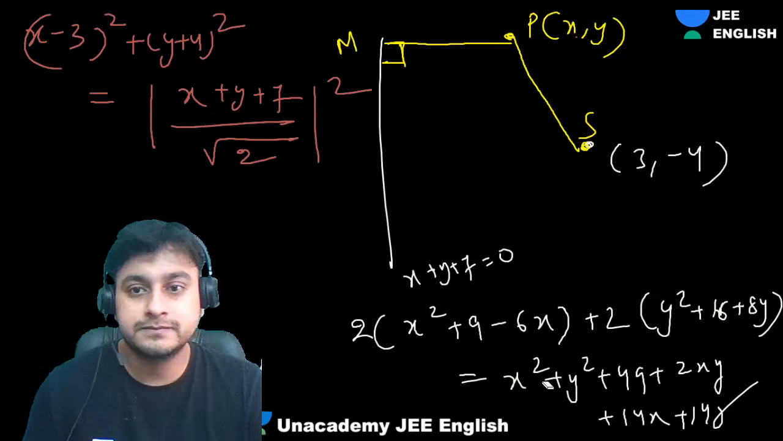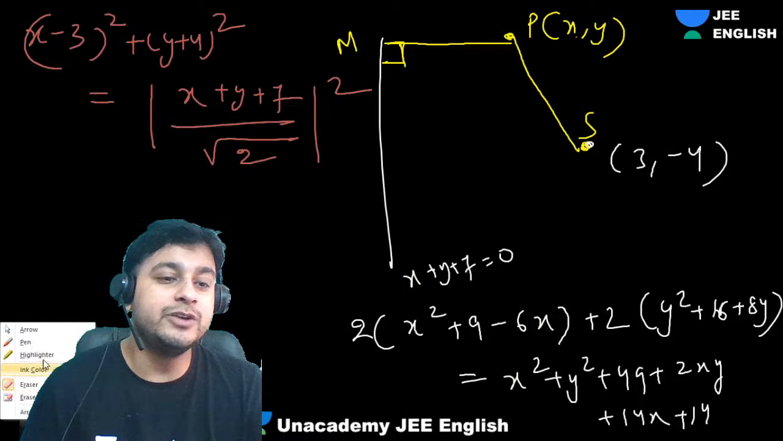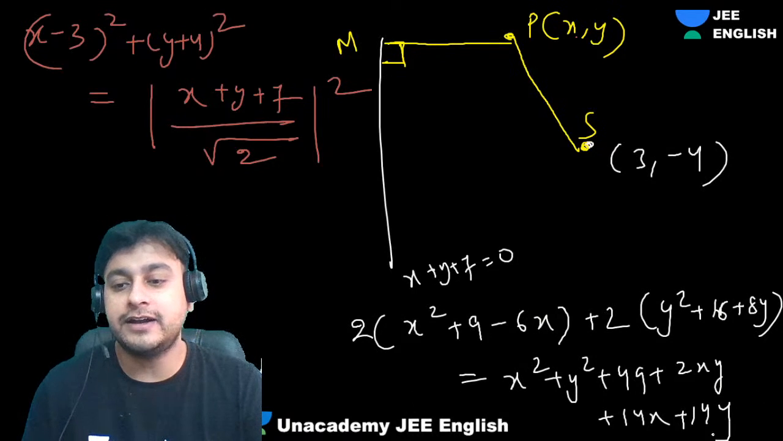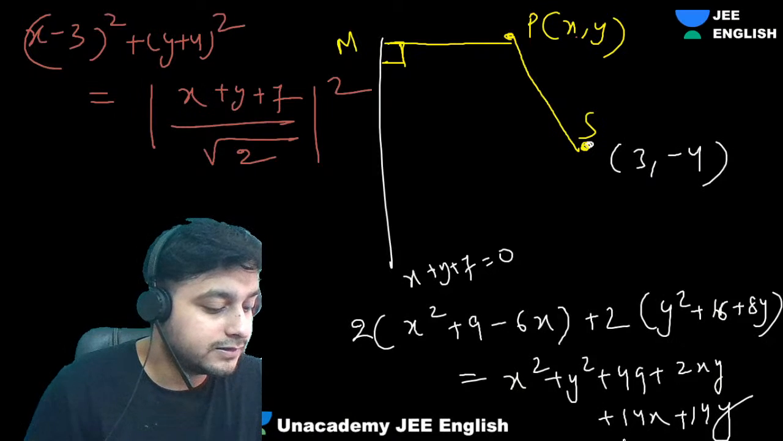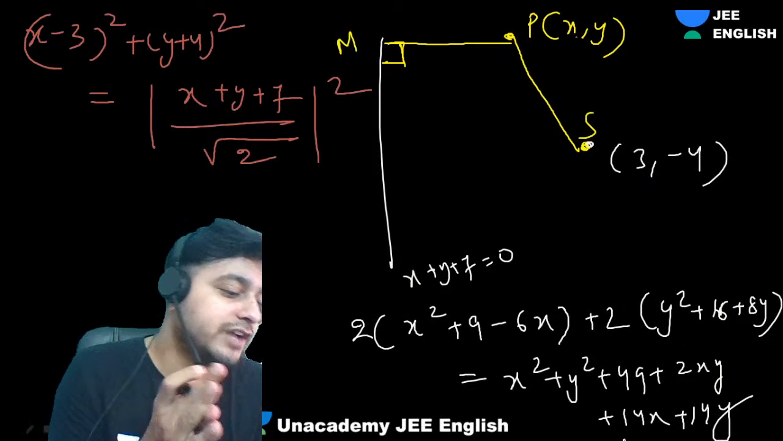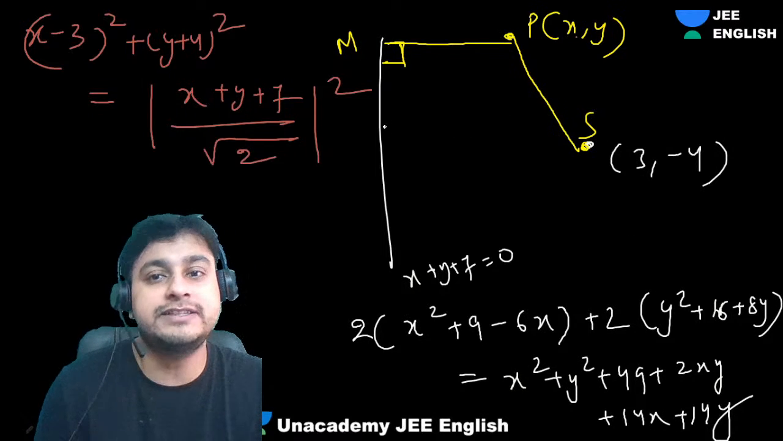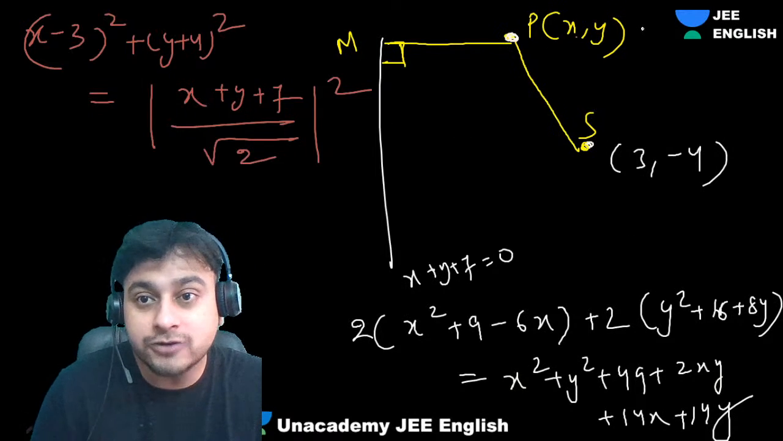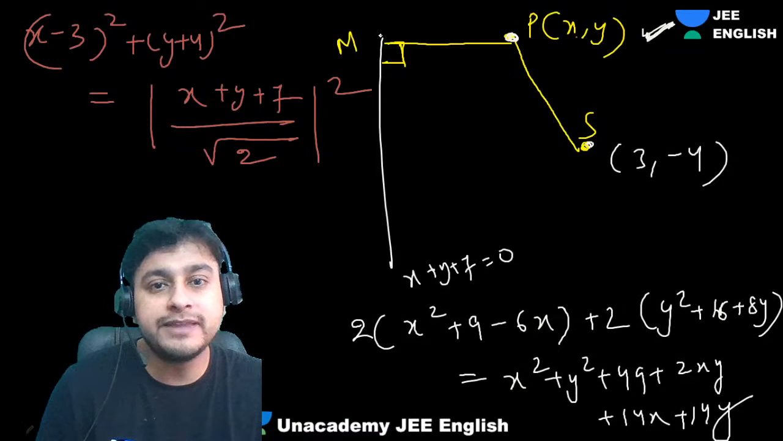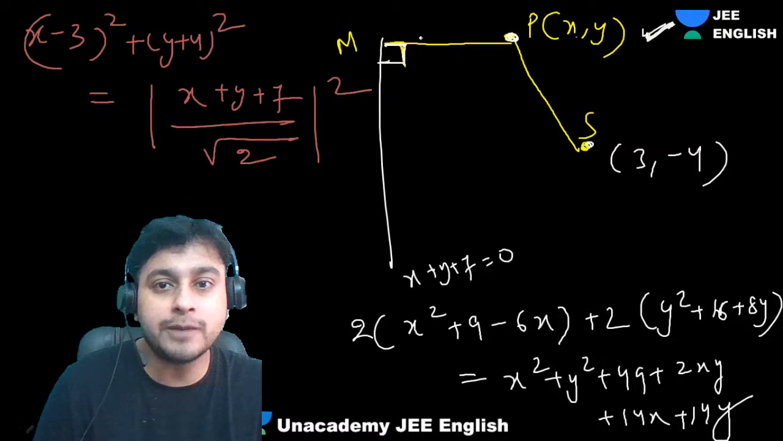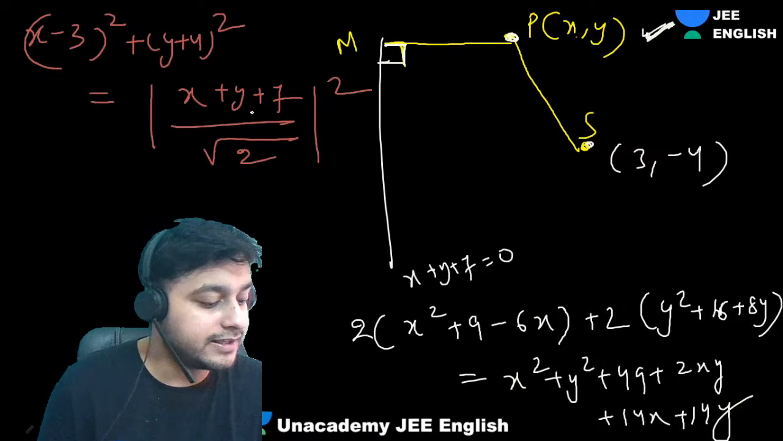Bharadwaj, again you are getting confused. It is not the distance of this point to this line. It is the distance of x comma y from this line, the directrix. This is your PM, not this.